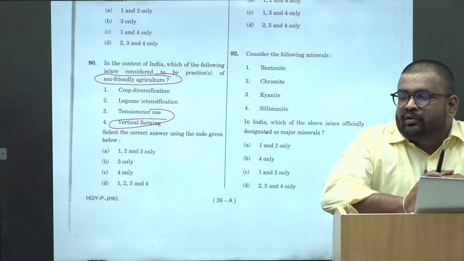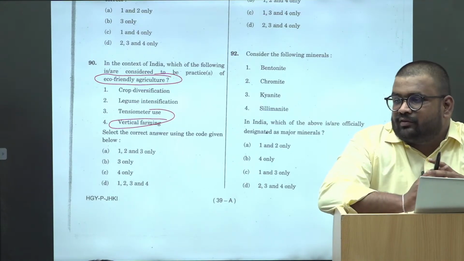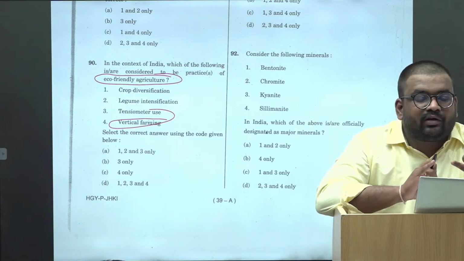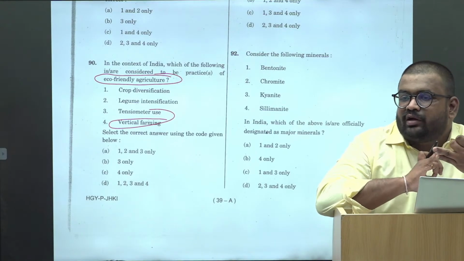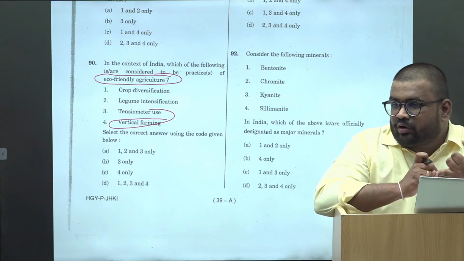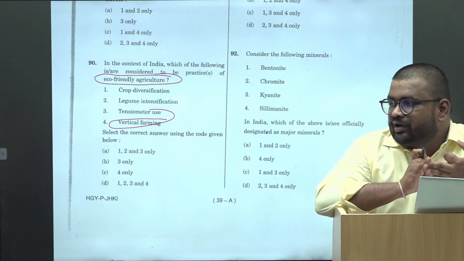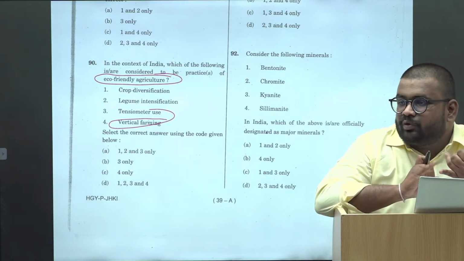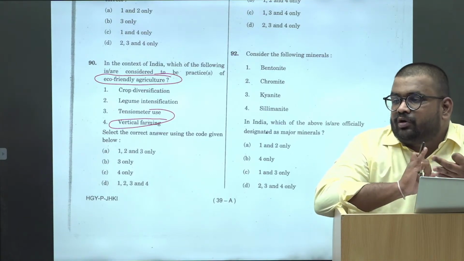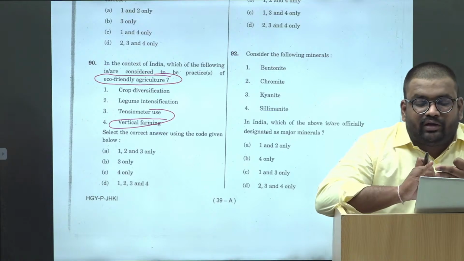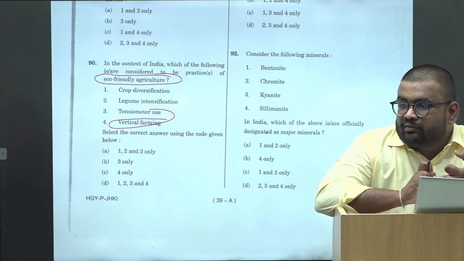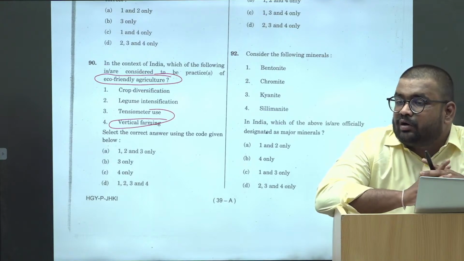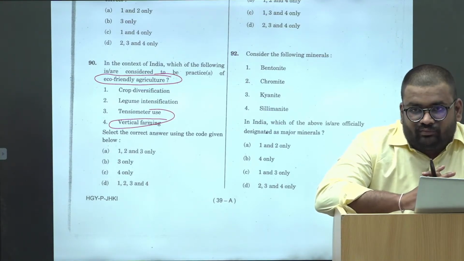In a room, you just grow crop in layers. ठीक है? And that is the closed room. So it doesn't contribute anything to soil. It doesn't contribute anything to the water. It doesn't contribute anything to the air. Right? There is no air purification. There is no water purification. There is no increase in the fertility of the soil through vertical farming. Right? Vertical farming is majorly used for commercial agriculture.